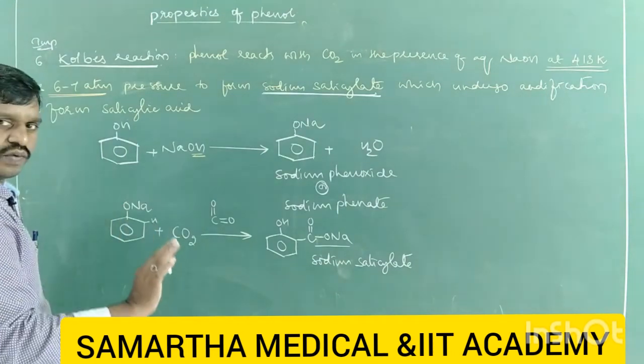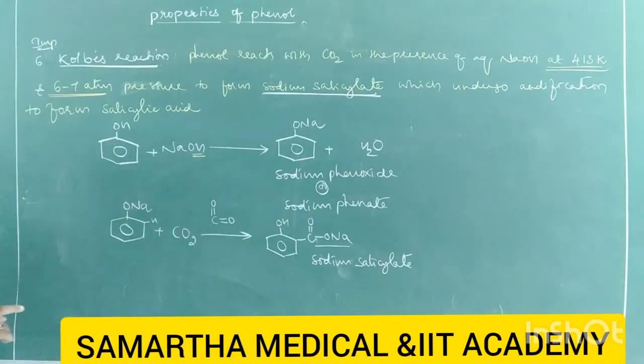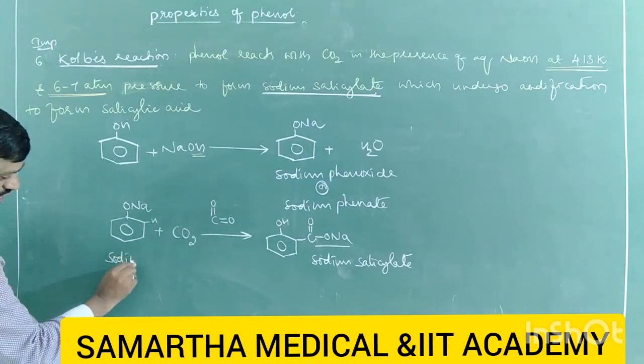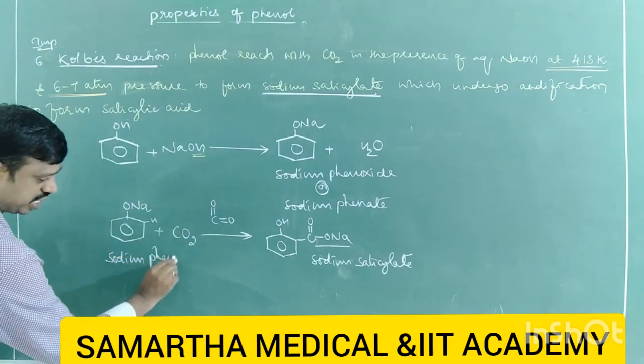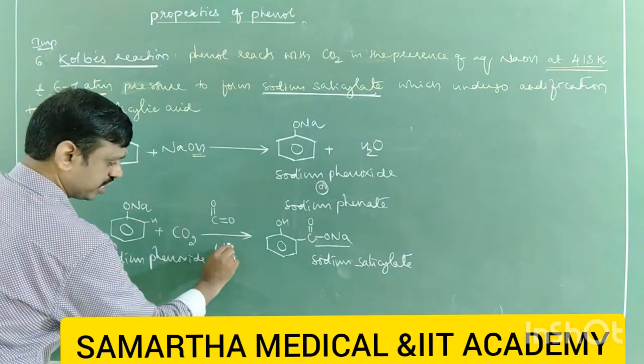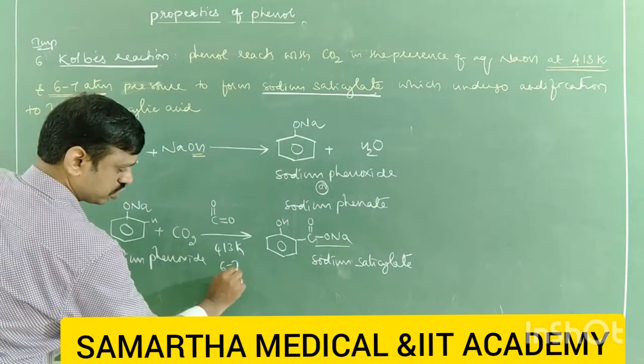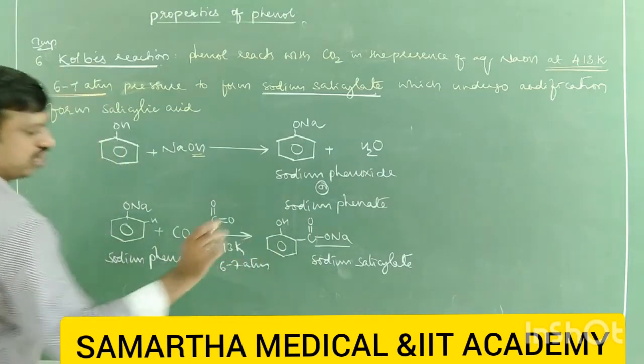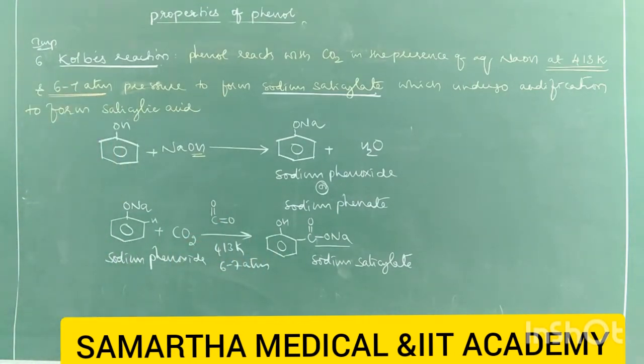So the mechanism is not required, you just remember the step. It is step 2. So sodium phenoxide, treated with sodium hydroxide at 413 Kelvin temperature and 6 to 7 atm pressure, forms sodium salicylate or sodium salt of salicylic acid.